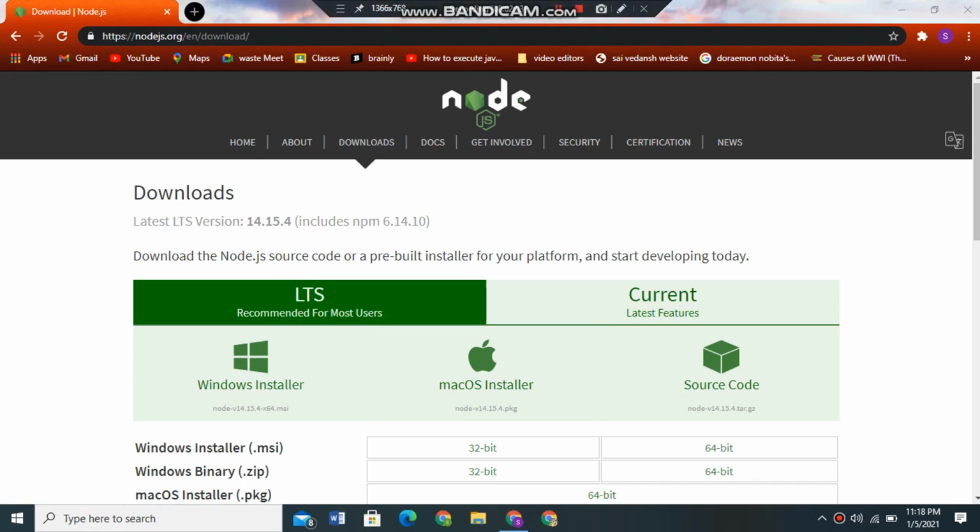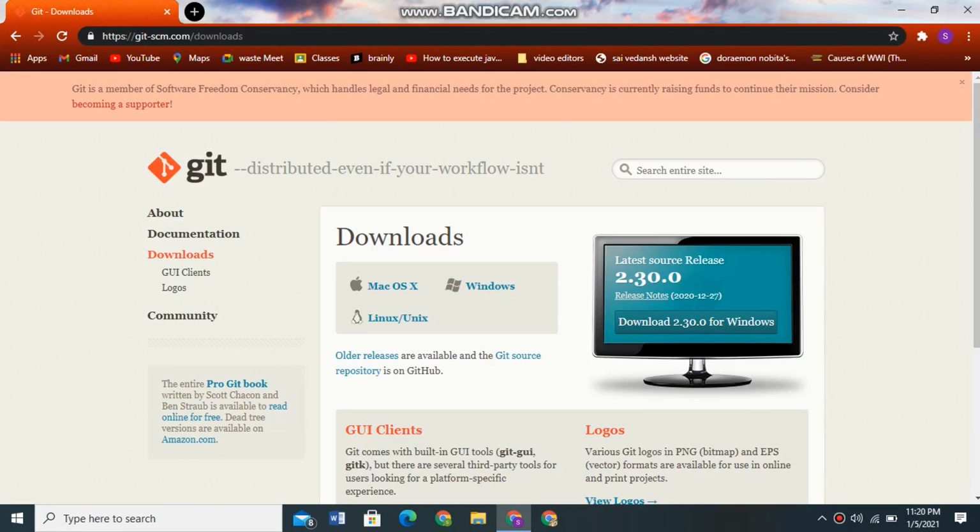The next software is Git. You just go to the git-scm.com website, and the link is in the description below, you can check it. When you open git-scm.com, you will see one page.